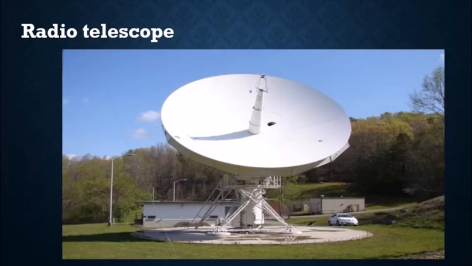The information gathered by the receiver is passed on to a computer. The computer analyzes it and constructs the image of the source that we are observing. So through these waves which are coming in, we are actually analyzing the image of what we are going to see. These are called radio telescopes.